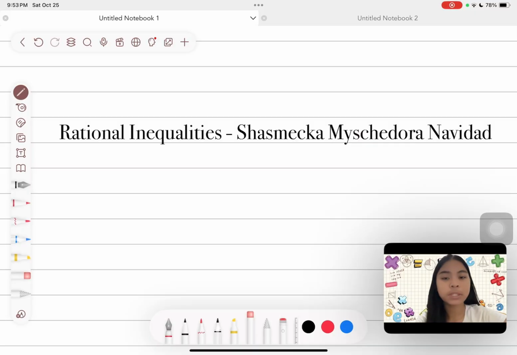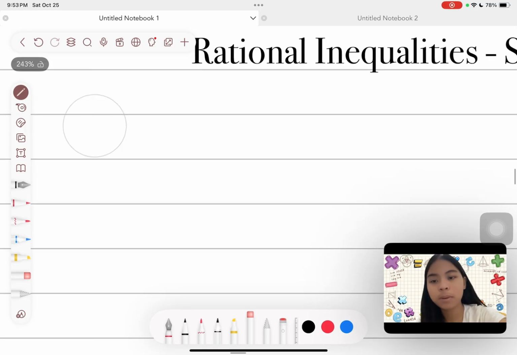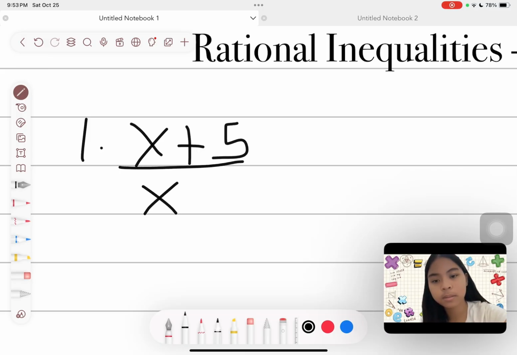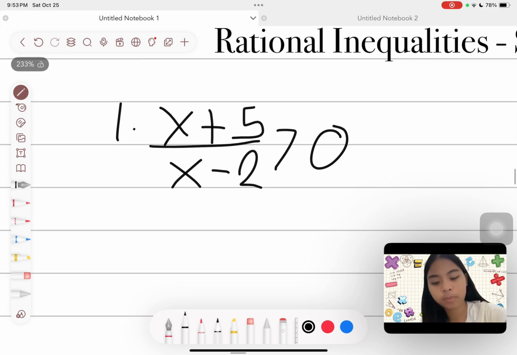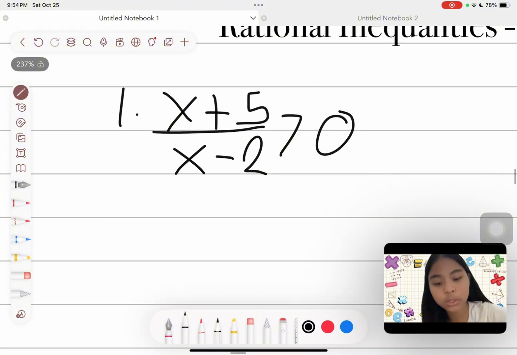So now let's proceed to our first example. Our first example is (x + 5) over (x - 2) is greater than 0. Now, it is already one fraction, so we are good.